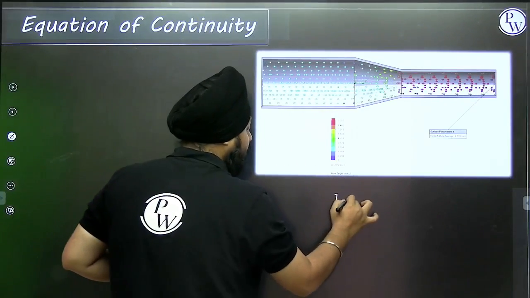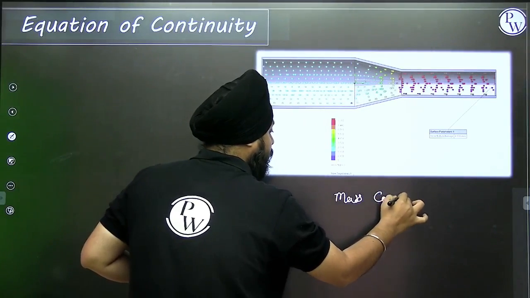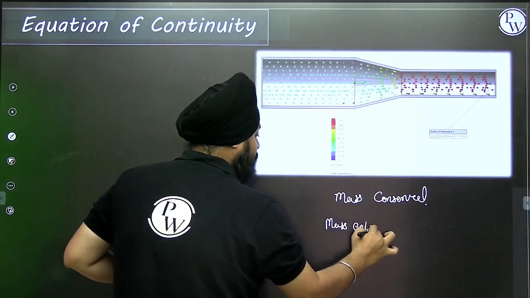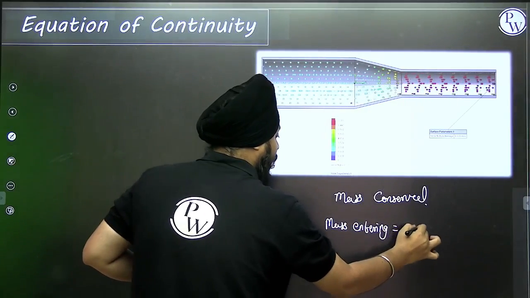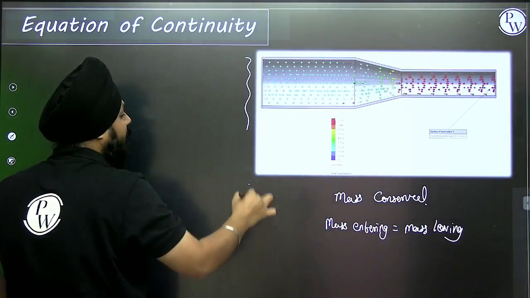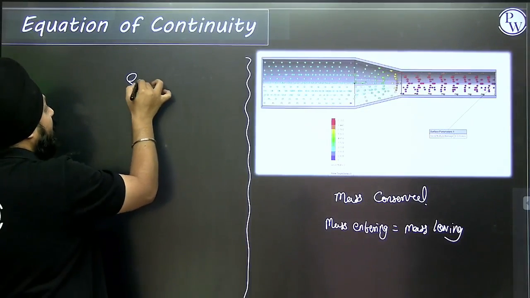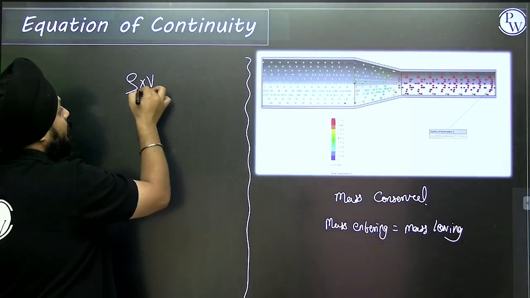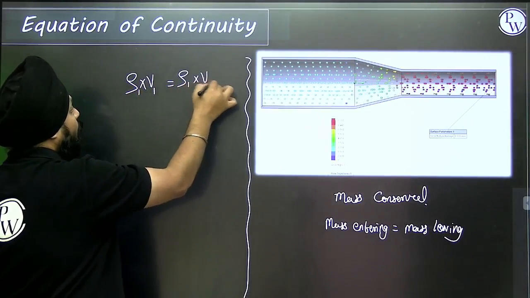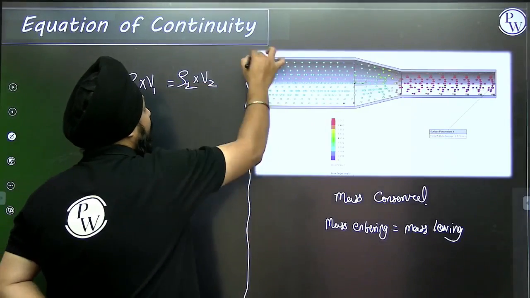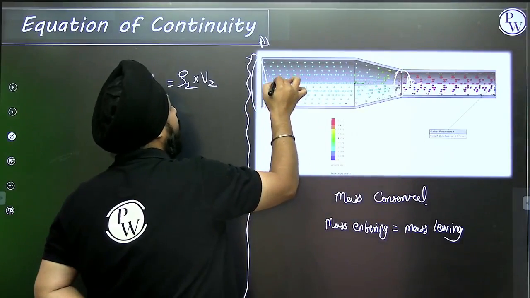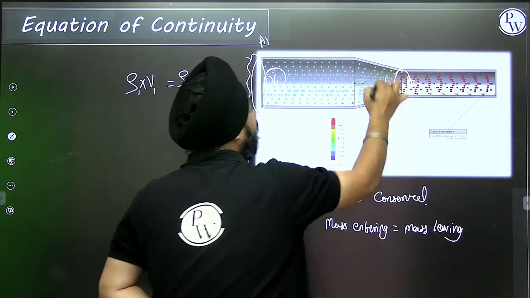Mass is conserved. It means the mass that is entering is equal to the mass leaving. Mass is density into volume. Suppose this part has the area A1 and this part has the area A2. At this part the velocity is V1, and at this part the velocity is V2.